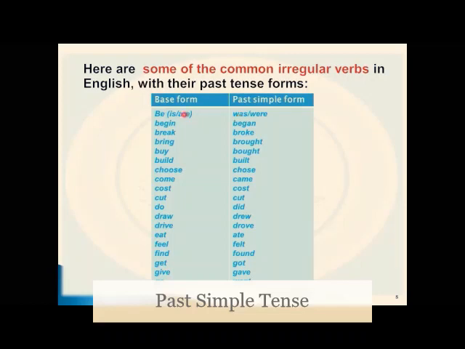Are is the base form, the past of it is were, without adding ED. Begin, begun. Break, broke. Bring, brought, etc. So, as we see here, we didn't add any ED to this past simple form. So, these verbs are known as what? As irregular verbs.